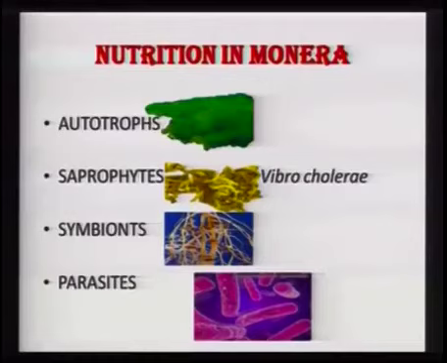The symbiotic bacteria, Dr. Sangamitra, you must have heard of certain bacteria living in the leguminous plants.